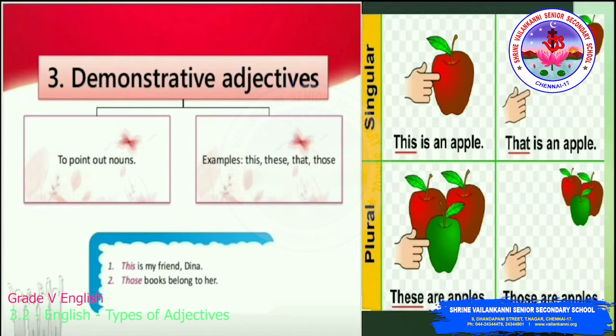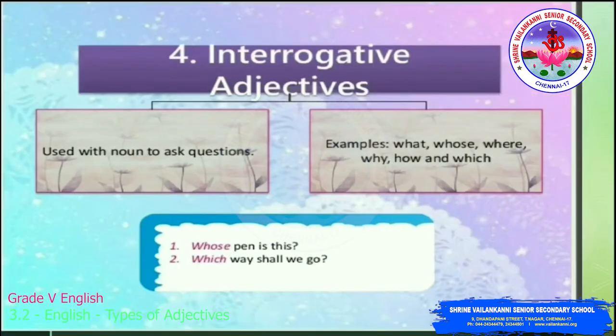The next one, demonstrative adjective. It's a very easy adjective, used to point out nouns. When you are pointing out nouns, we use the words this, that, these, those. When you are pointing out singular nouns, we say this is, that is. When you are pointing out plurals, these and those. This is called demonstrative adjectives.